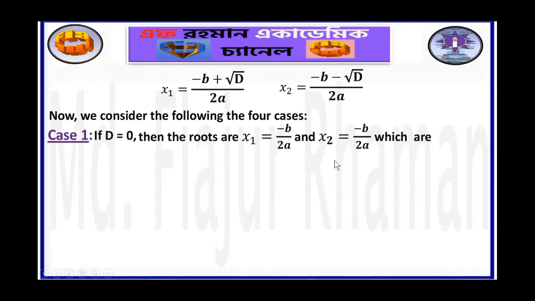If a and b are real, then we can easily write which are equal and real roots. If a and b are rational, then we can also write which are equal and rational roots.